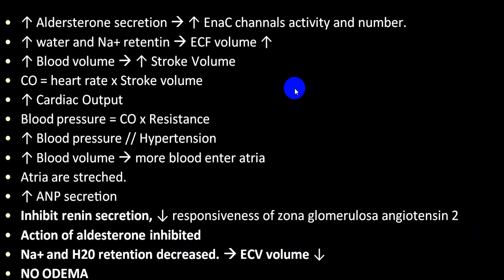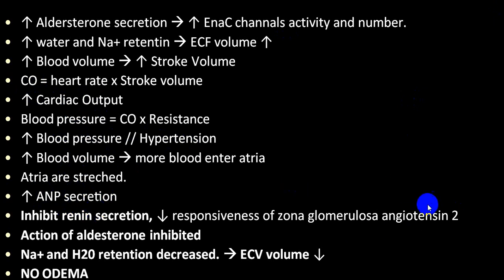These are all the things that can happen: increased aldosterone secretion, water and sodium retention, increase in extracellular fluid volume. So blood volume is increased, stroke volume is increased. Cardiac output is cardiac rate multiplied by stroke volume, so cardiac output is increased, so blood pressure will be elevated. So we will have a blood pressure elevation, hypertension, increase in blood volume. The atrium is stretched, ANP will be secreted, which will inhibit renin secretion.